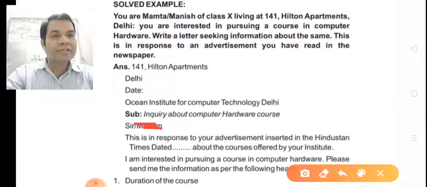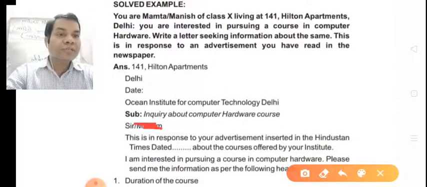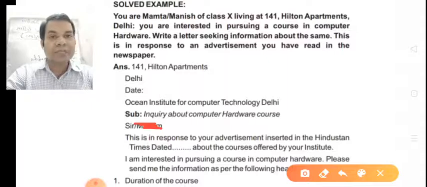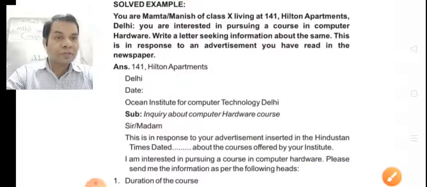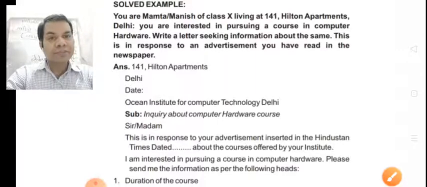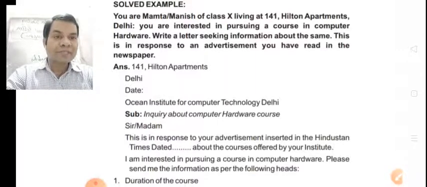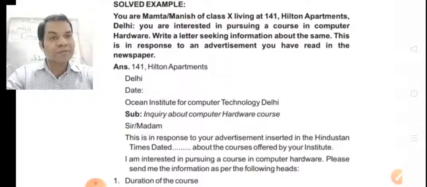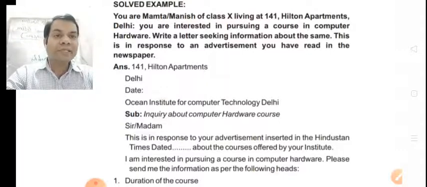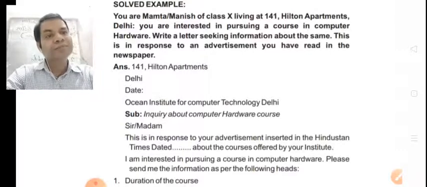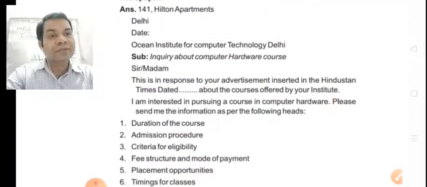Then, this is in response to your advertisement inserted in the Hindustan Times, dated, about the course offered by your institute. You have to mention that. I am interested in pursuing a course in computer hardware. Please send me the information as per the following heads.